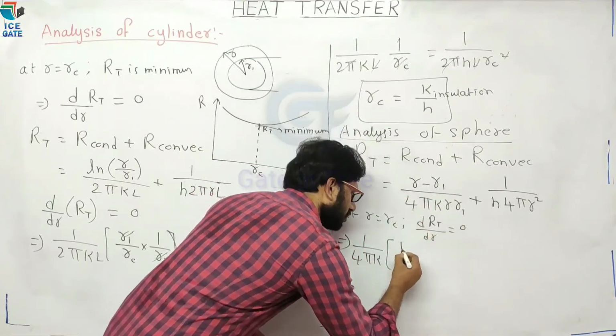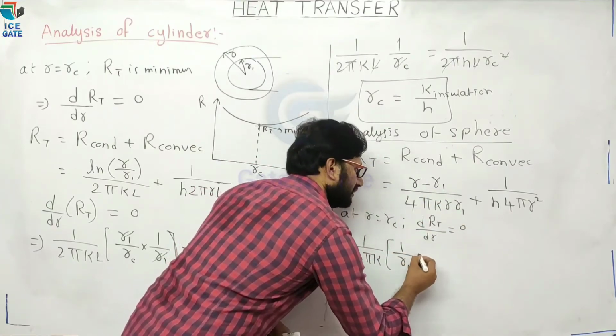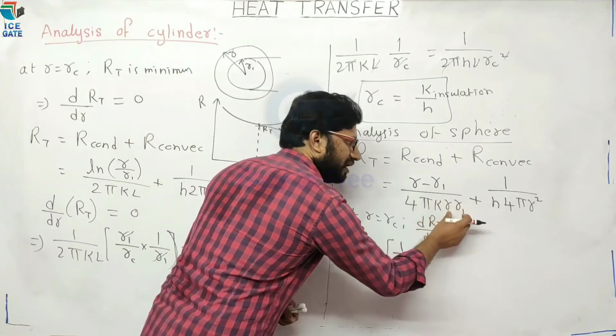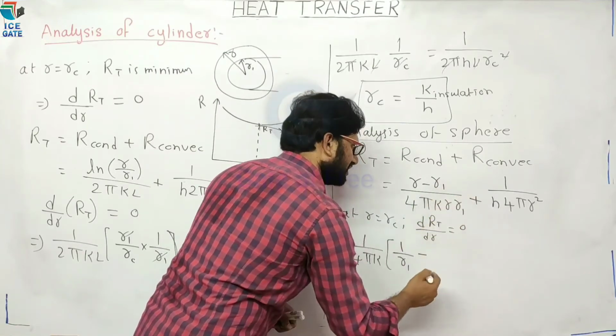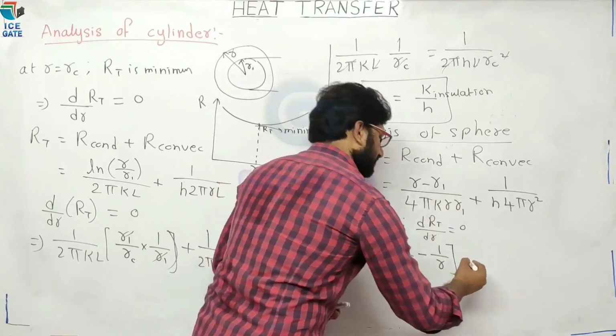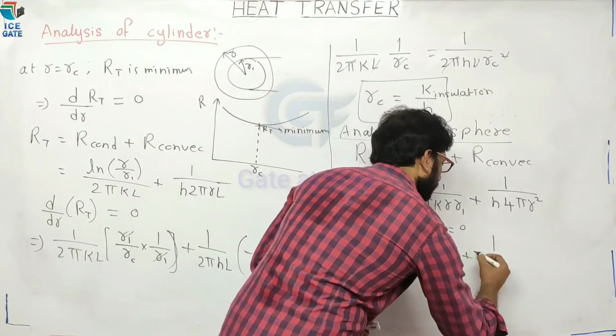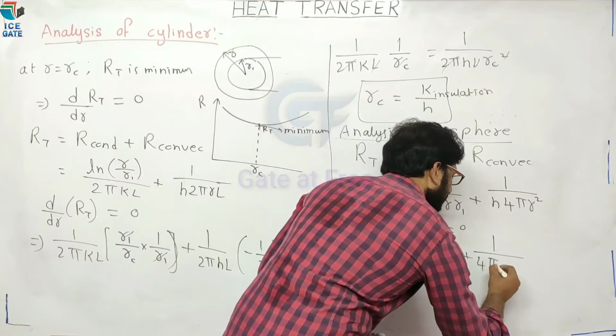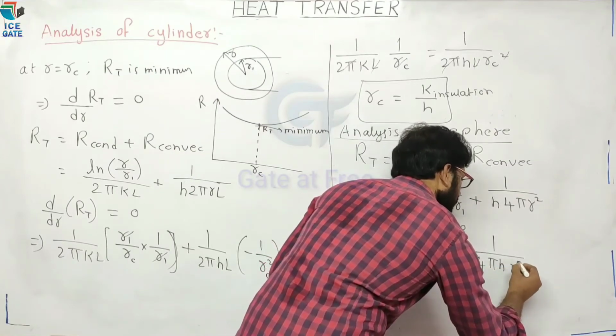R cancels: 1 divided by R1 minus R1 divided by R into R1. R1 cancels: 1 divided by R, plus 1 divided by 4 pi h R square.